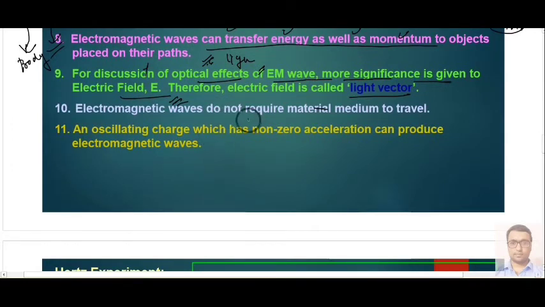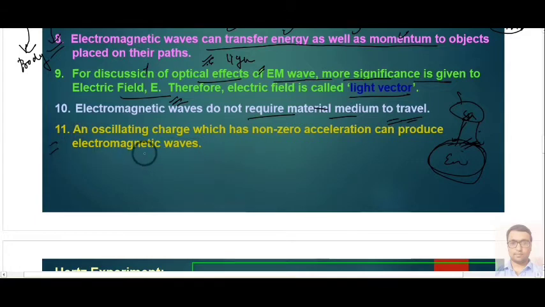Electromagnetic waves do not require a medium to travel. You know that light coming from the sun reaches the earth, and there is no material between the sun and the earth. In the atmosphere of the earth, we can say the medium is provided in the form of gas, but in space there is no medium, and still the electromagnetic wave can travel.